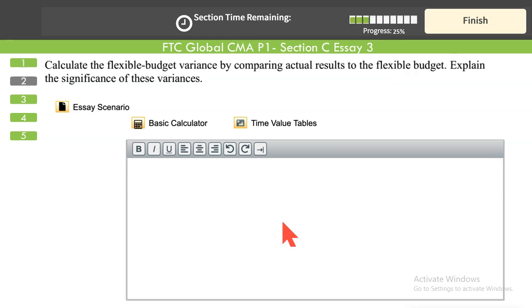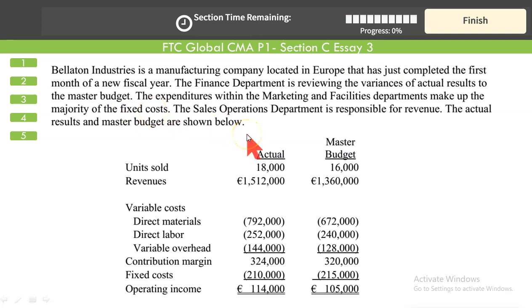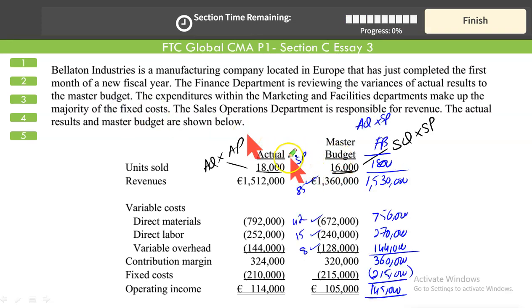The next question, number 2, says calculate the flexible budget variance by comparing the actual results to the flexible budget. That's exactly what we have been doing. When you compare your actual results with the flex budget, what you get is called the flexible budget variance. When you compare your actual results versus the master or static budget, you get the static budget variance. And when you compare your master budget with your flex budget, you get the sales volume variance if you're seeing it from the revenue side, or the production volume variance from the production side. So we need to calculate the flexible budget variance.